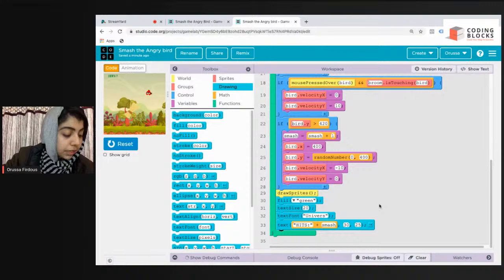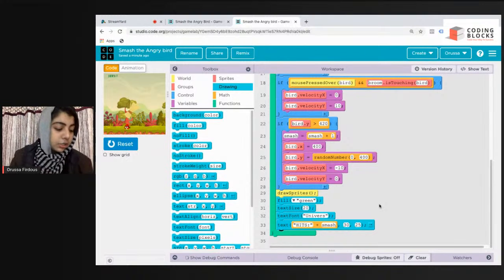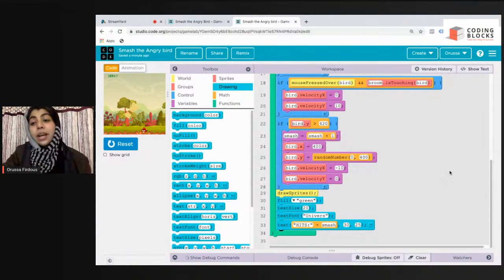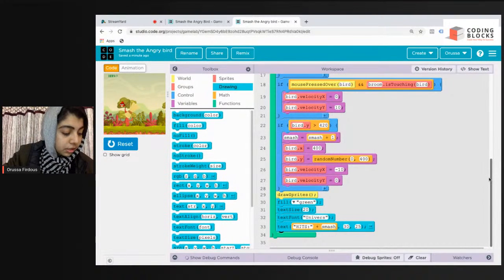What's the difference between dot x and dot velocity x? Okay, Sohini, dot x means the x position of the sprite, but velocity x means movement, that means its speed along the horizontal direction. What mistake have I done? Mona, just rewind the video. Afia, have a look at the code.